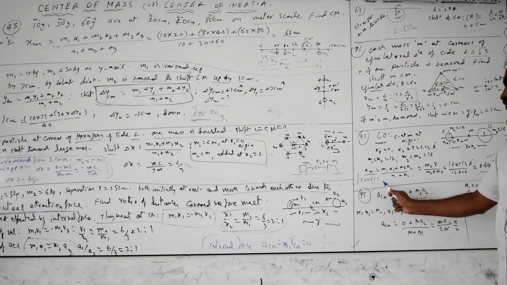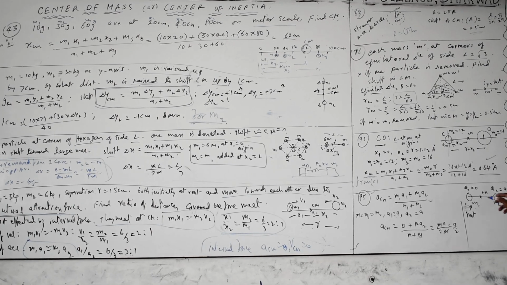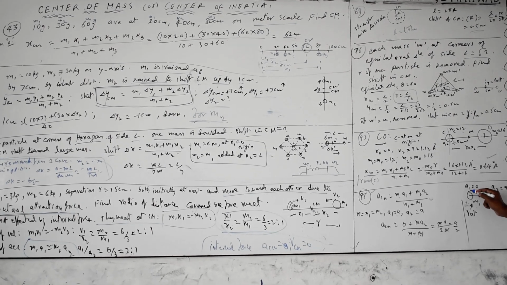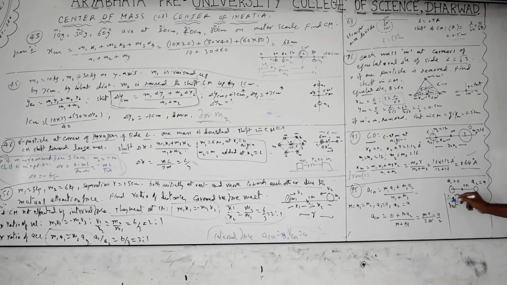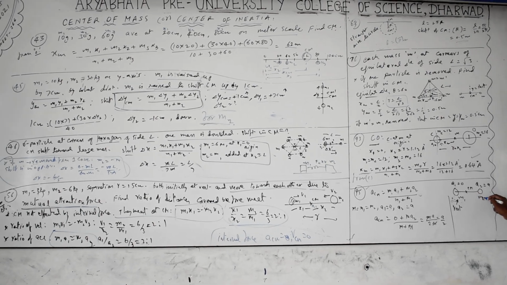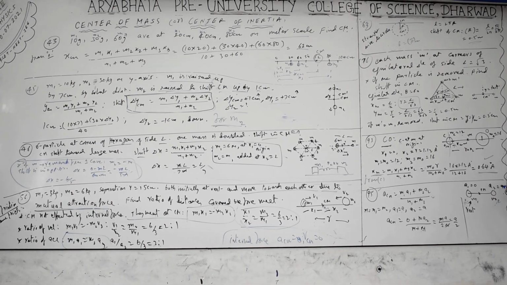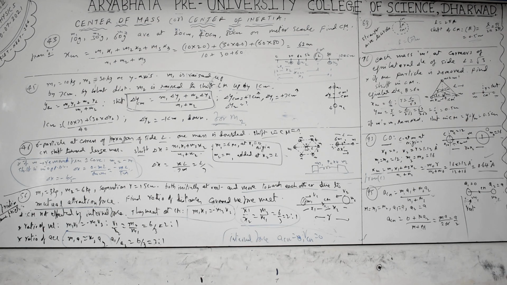Next, 95th question. Two particles are there, one is m1 having acceleration a1 equal to 0, which means at rest, and m2 is the only one in motion with acceleration equal to A. They asked what is the acceleration of the center of mass. They did not mention mutual attractions. Mutual attraction or repulsion means mutual forces are there, which are internal forces, so there is no effect on the center of mass.